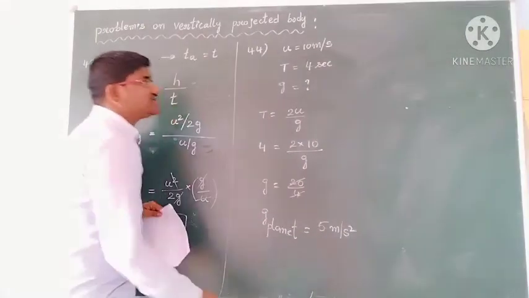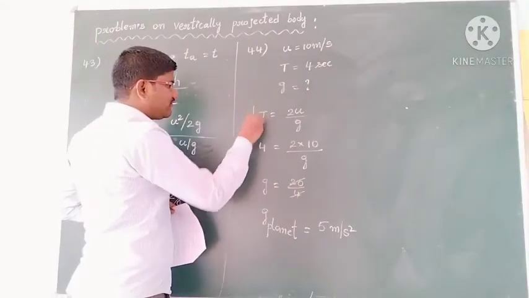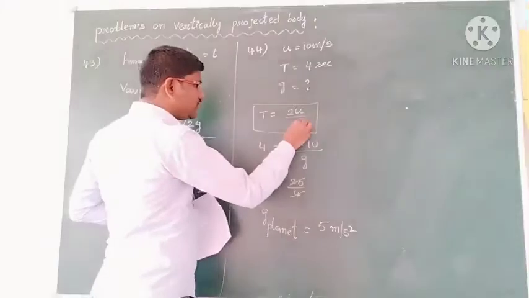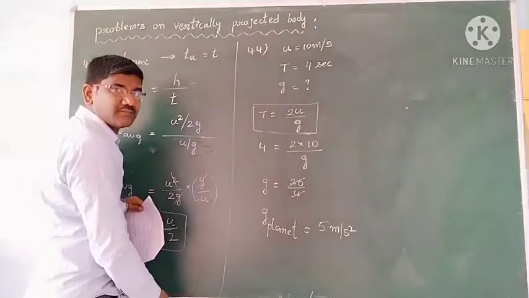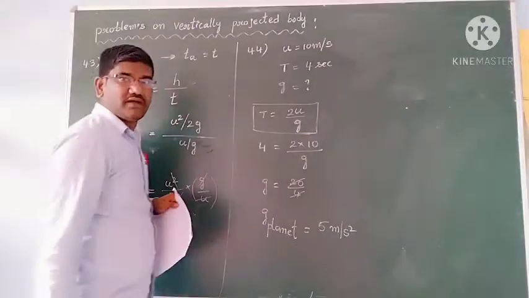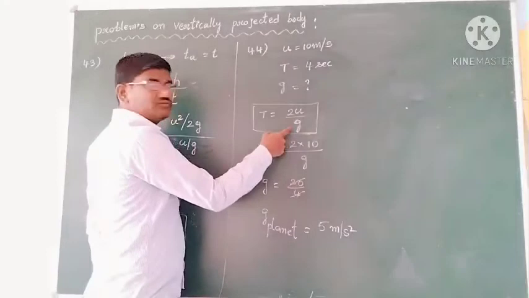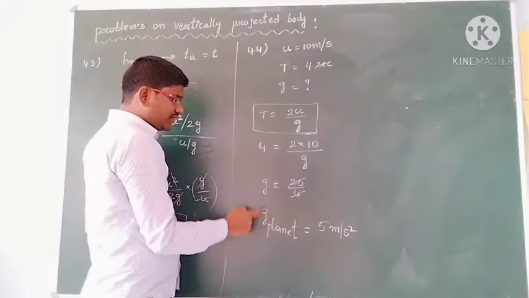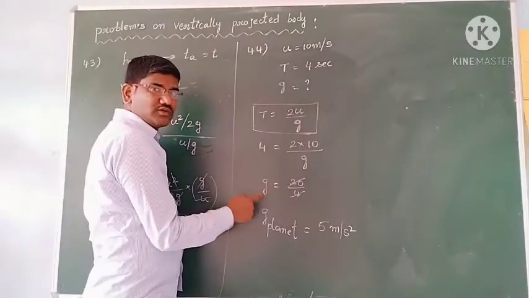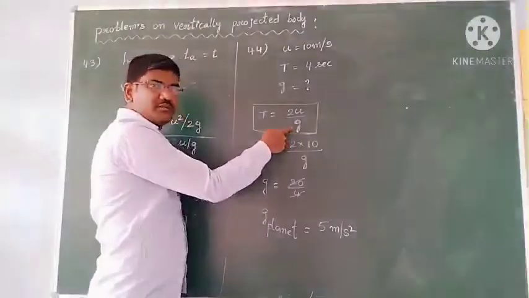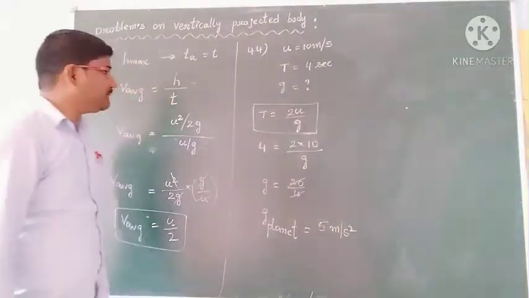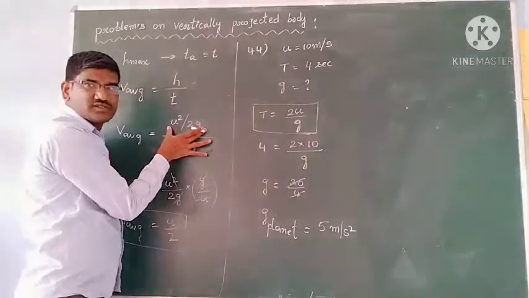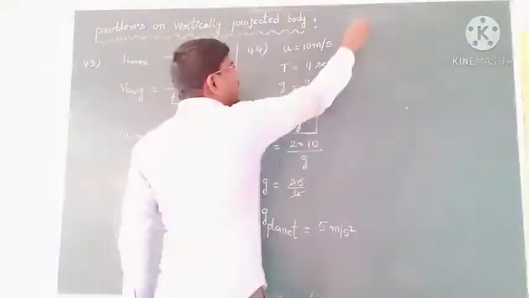And see, students, while getting the time of flight equation, t is equal to 2u by g, this is the g value we have taken on the surface of the earth. But here, instead of the planet earth, they have taken some other planet. So on that planet you will get the g value. And the time of flight is independent of the mass of the body from this equation. And here also h maximum, you know the formula, u square by 2g, this is also independent of the mass of the body.